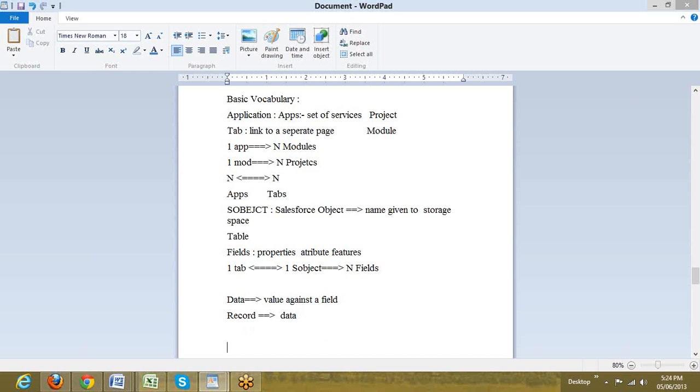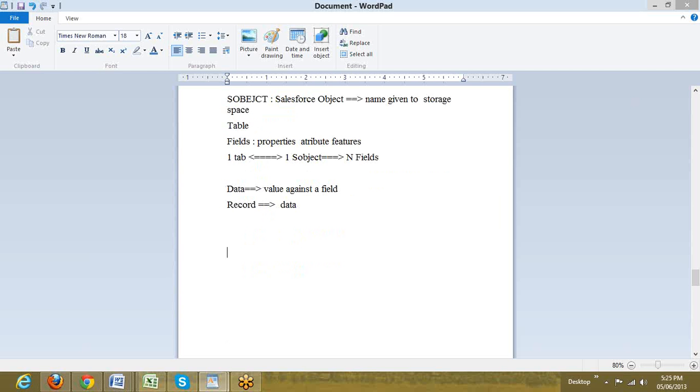Now let us come to the actual part of Salesforce. What governs Salesforce? Even our environment, the moment we log in, there is something called a profile. In Salesforce, a profile is something which determines a set of permissions to the users. What permissions? It determines the CRUD permissions.